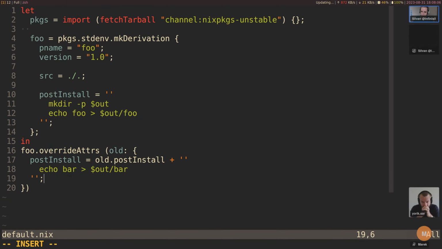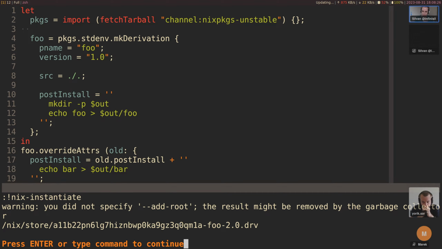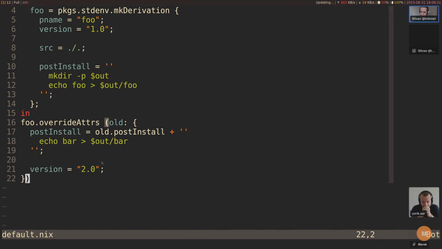But you might also want to use this to override the version. And you can do this. Well, actually, you can't do this. So we can maybe see why this doesn't work. So if we try this 2.0 and now do a nix build, or we can also do a nix instantiate. We don't actually need to build it. Actually, that did work. Okay, that was fixed then apparently. So what about pname? Can we also override this?